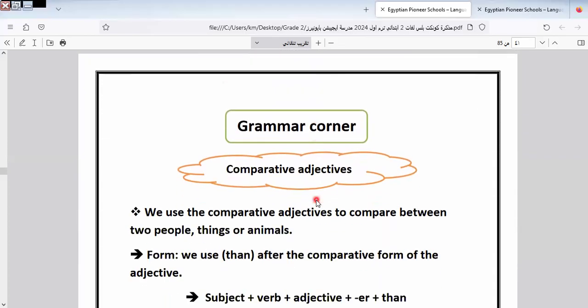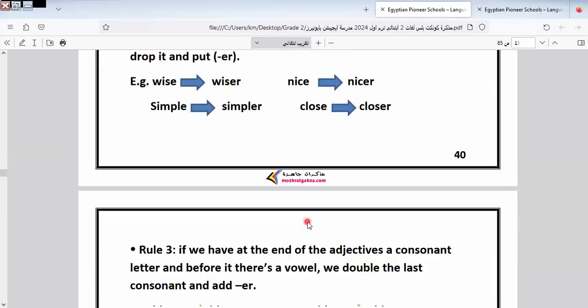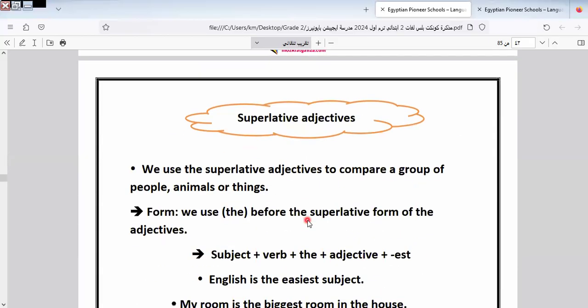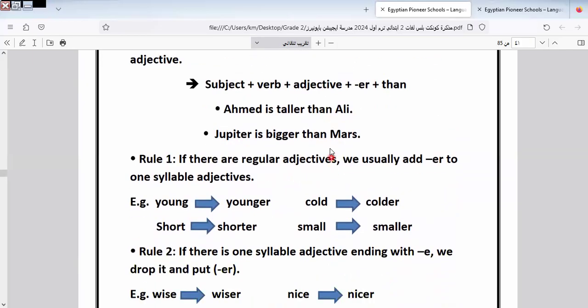You are welcome, Hani. In this part, we talk about the comparative form and the superlative form. I would like to know the difference between them. The comparative form is made by adding er to the adjective, and then we have than.